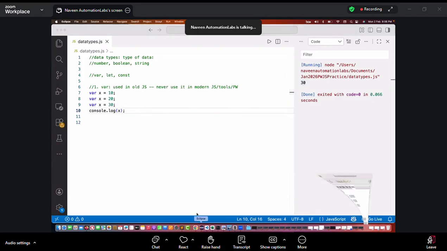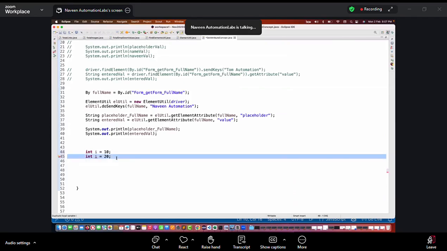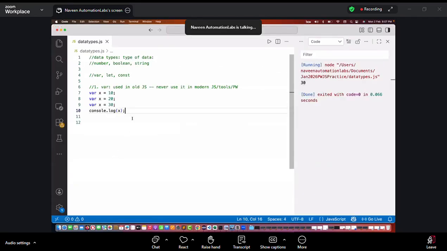See, just to give you a basic idea, in Java if I write int i is equal to 10, in the next line I cannot write the same variable int i is equal to 20. See, this is giving me the red line error while writing the code. But here, there is no red line error. There is no runtime error also, nothing. It's simply parsing it and running it here. Right? Okay, so this is the first problem.